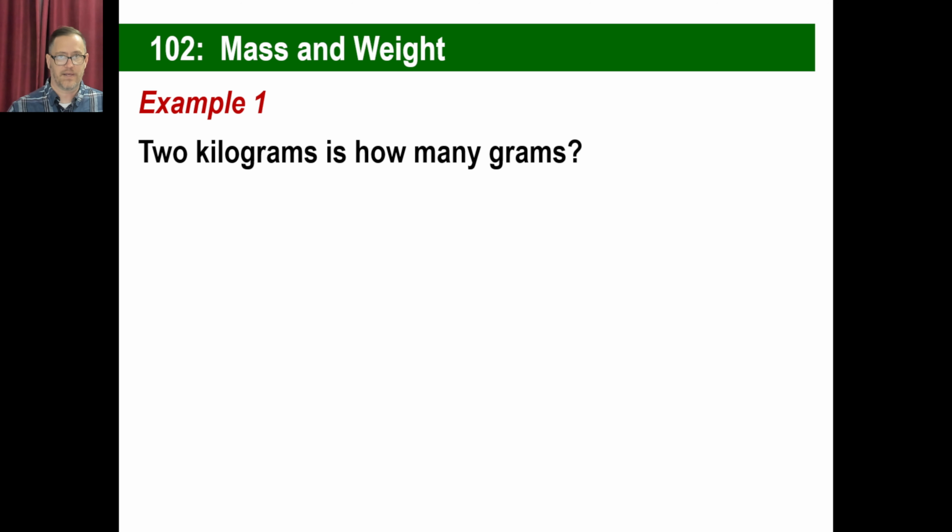So 2 times 1,000 would be, let's see, 2 times 0 is 0. Now 2 times 0 is also 0. 2 times 1 is 2. It's 2,000 grams. There we go.